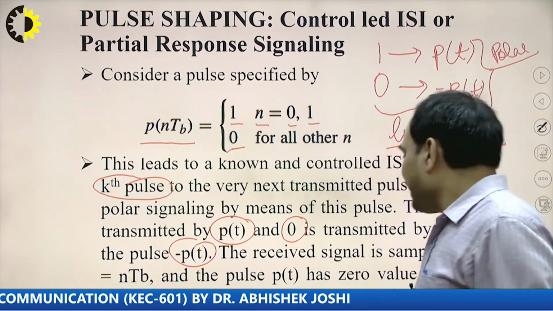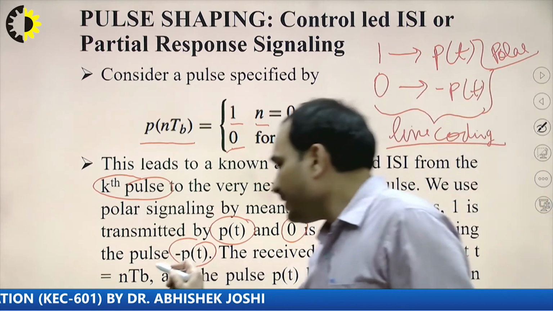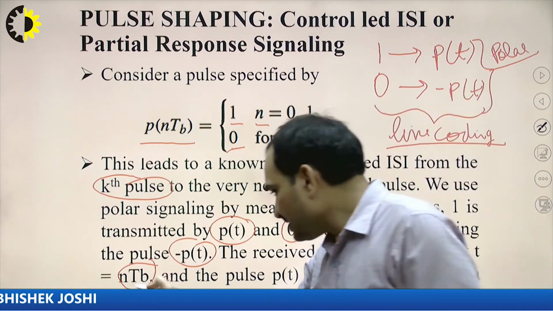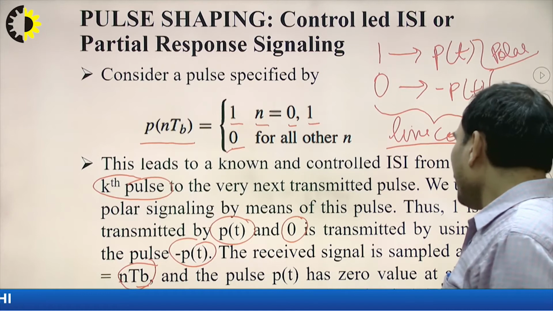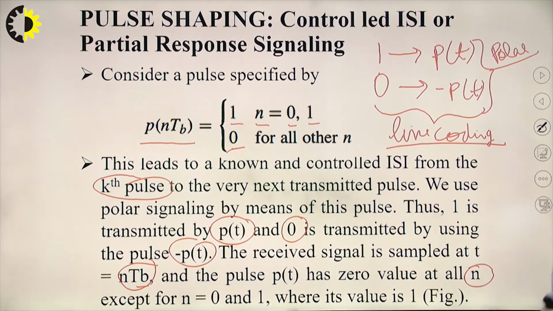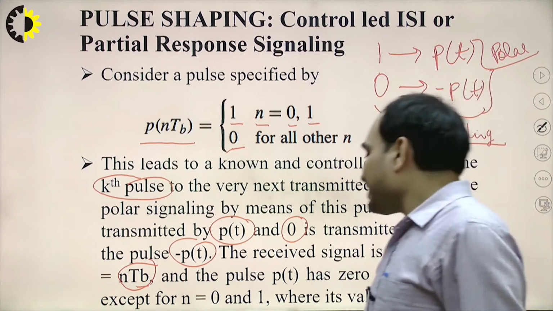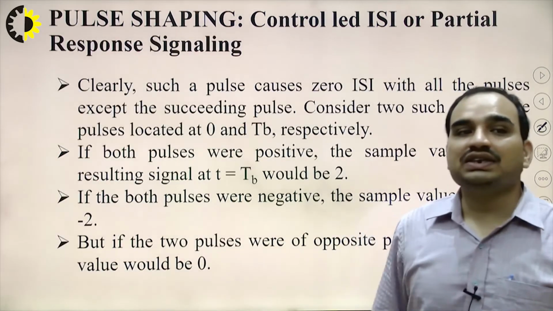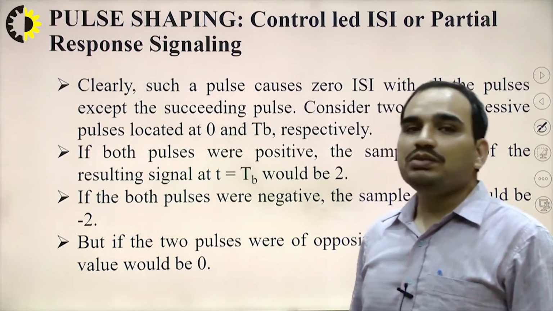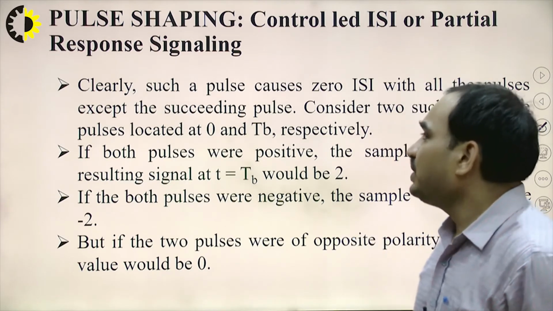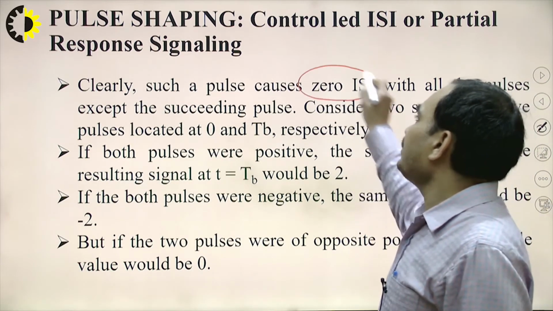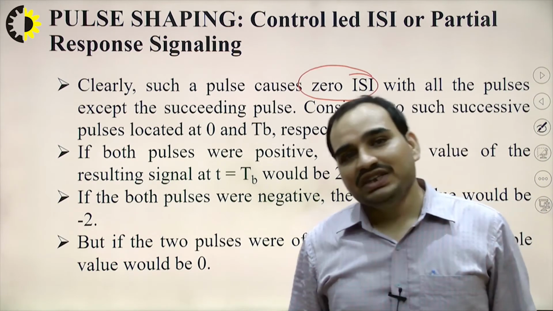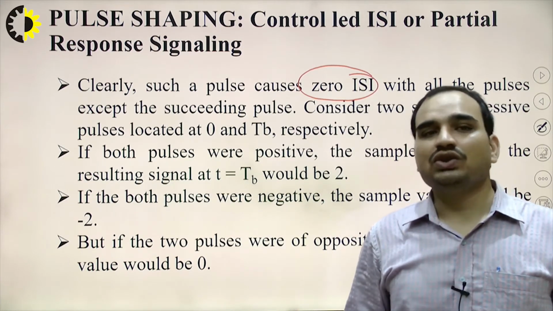Now the next step: the received signal is sampled at t equals n times TB seconds. So we have to sample it every TB seconds, and the pulse P(t) has a 0 value at all n. This is the important point: it has 0 values at all n except for n equals 0 and 1, where its value is 1. Now let's consider the situation. Clearly such a pulse causes 0 ISI with all the pulses except the succeeding pulse, because we are talking about consecutive pulses.